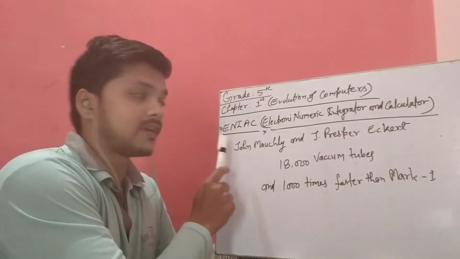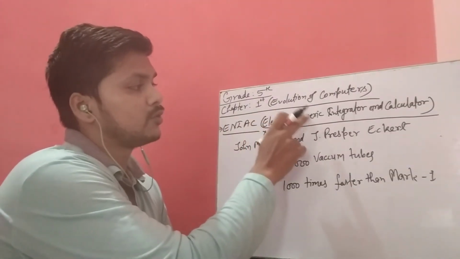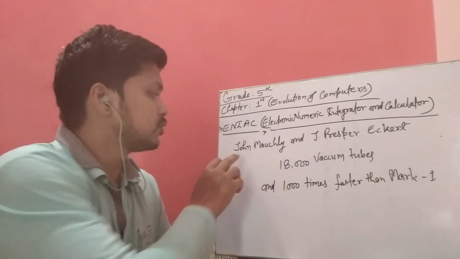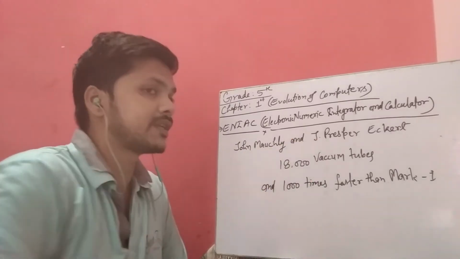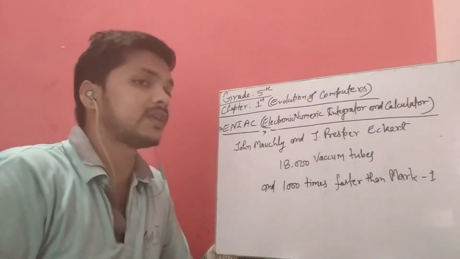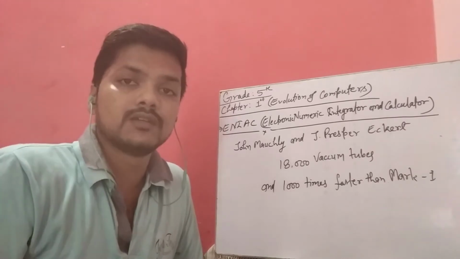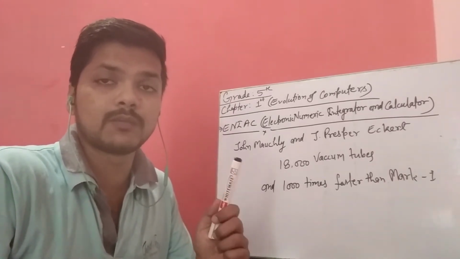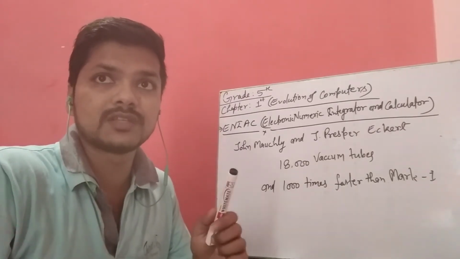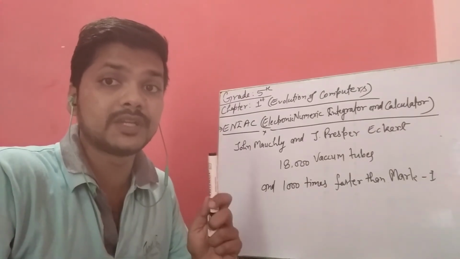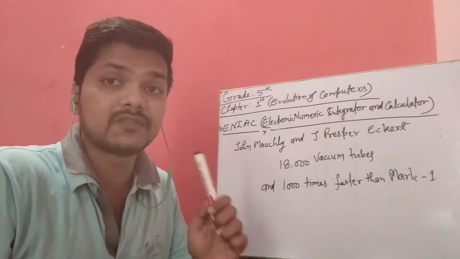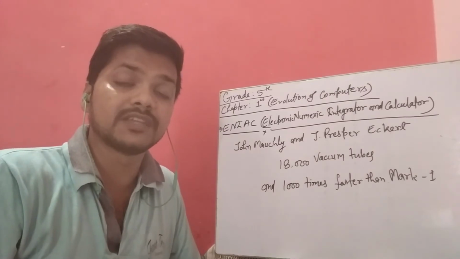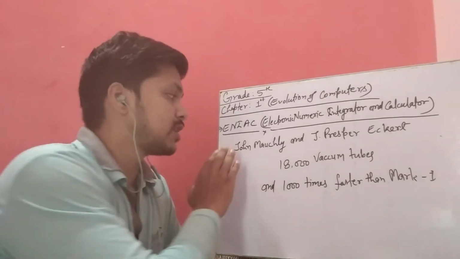The ENIAC device, whose full name is Electronic Numerical Integrator and Calculator, was developed by these two scientists, John Mauchly and J. Presper Eckert. The ENIAC device was very big in size, physically very large. Its weight was about 30 tons, and it consumed 150 kilowatts of electric power. It was 100 feet long and 10 feet tall. So you can think about how big this ENIAC computer was.